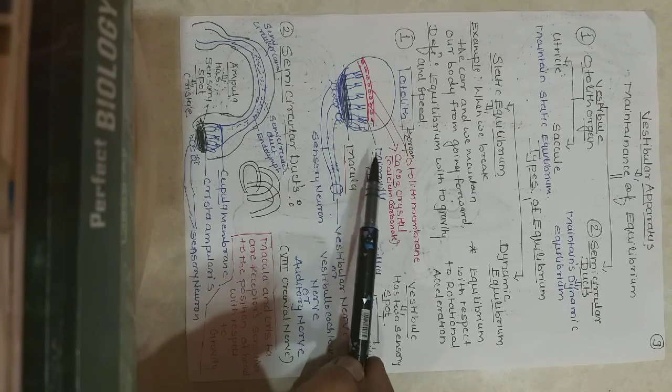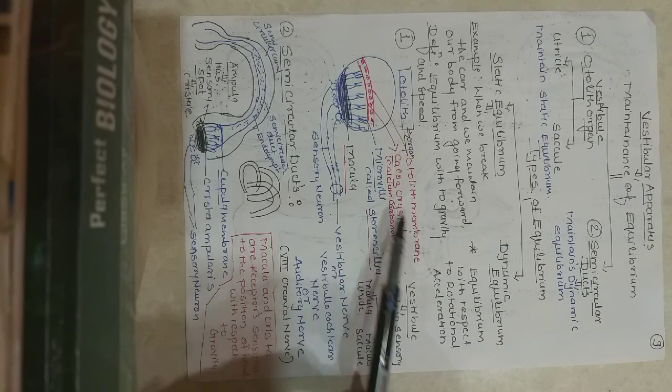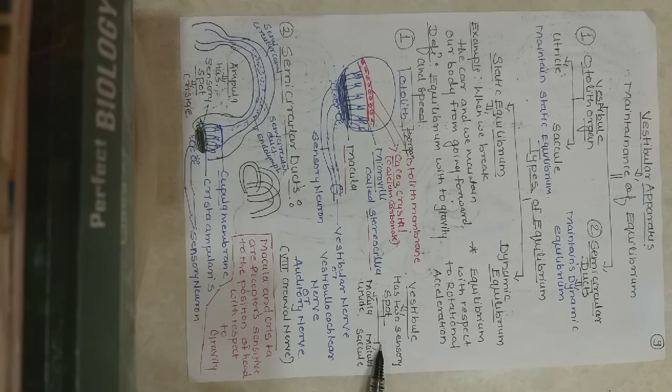There is the presence of calcium carbonate crystals. In the vestibule there is a sensory spot called the macula utricule and macula saccule.